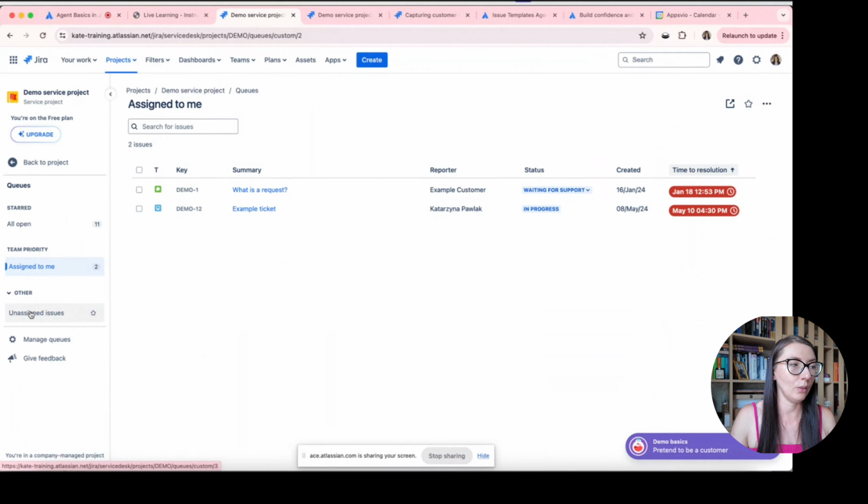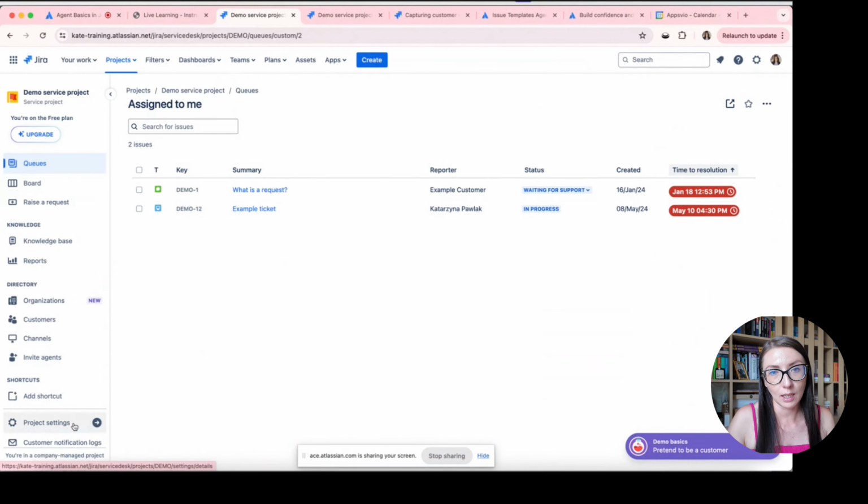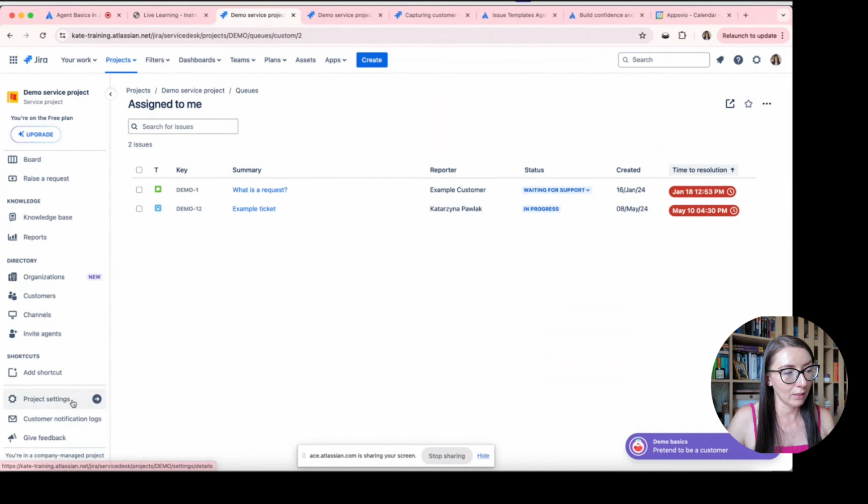So it's not possible to define such things if you are not administrator. And the same situation is with project settings. If your agent doesn't have access as administrator, your agent won't see project settings and won't be able to configure anything.